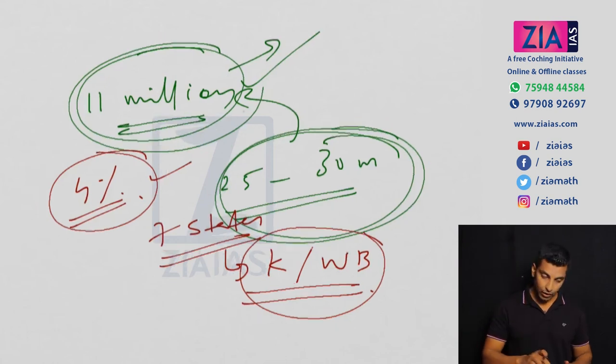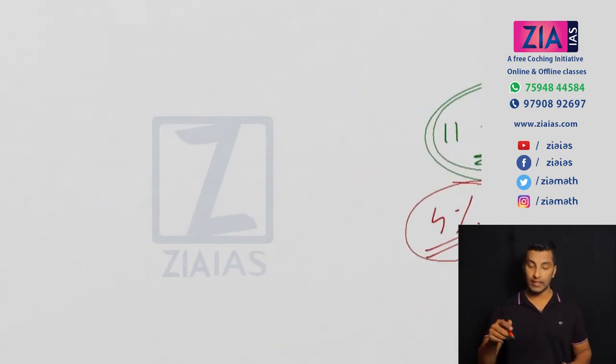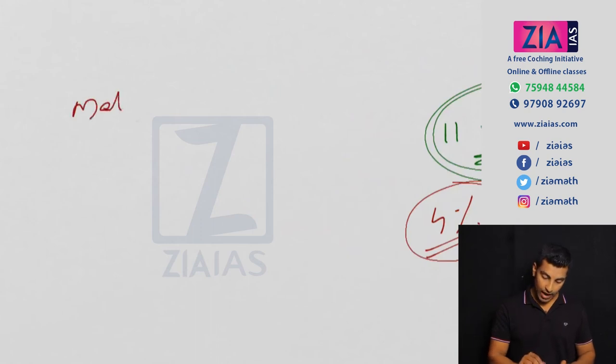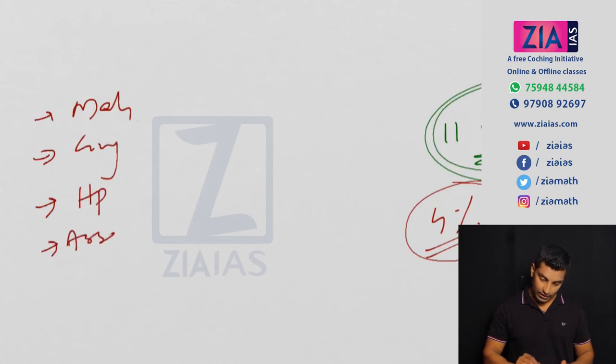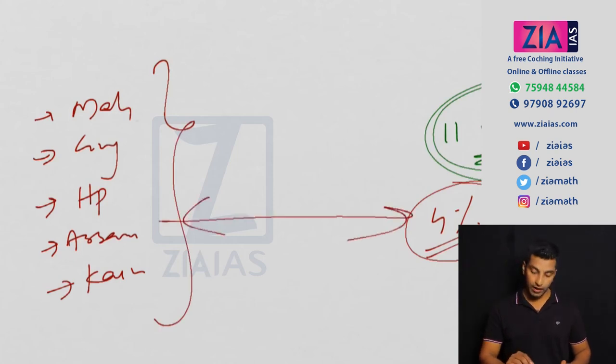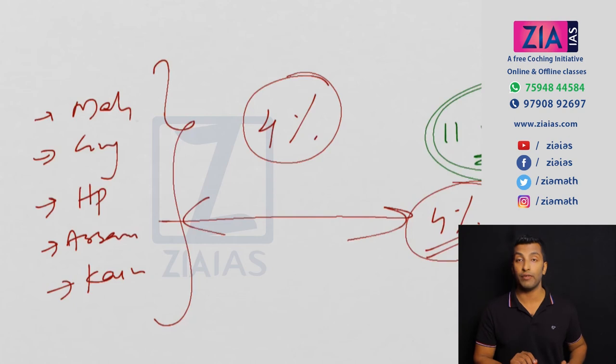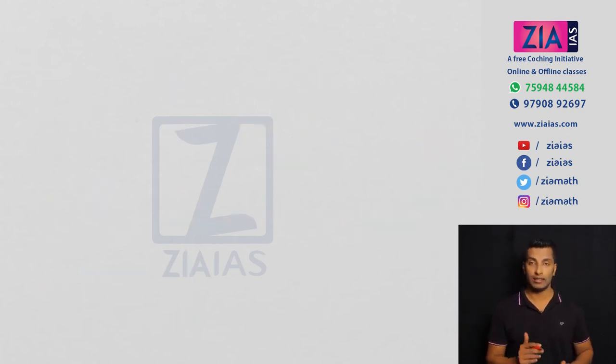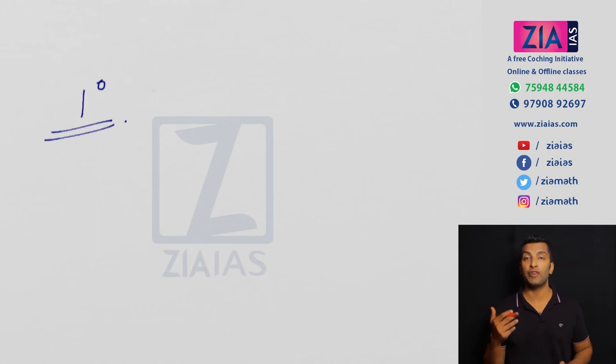Now other states, if you look at the other 5 states, I told you 7 states comprise this 4%. One is Maharashtra, then Gujarat, then Himachal Pradesh, then you can have Assam, then Karnataka. So these are the 7 states which implemented the second land reform, that is tenancy reform, properly. It was a failure in all other states. And the failure was there in the primary stage itself. Primary stage means, first you have to identify the sharecropper or the subtenant, then only you can give the benefit.